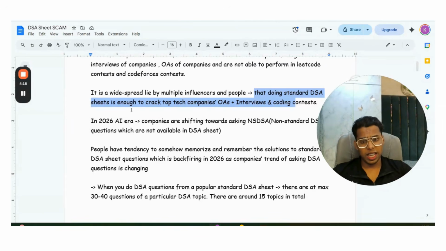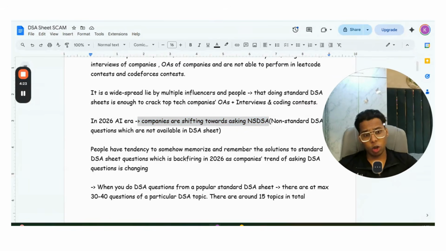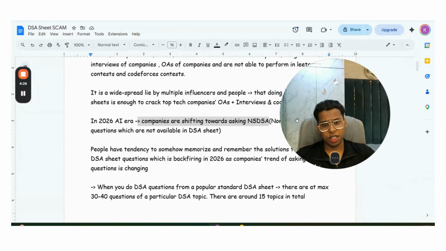And I am observing that companies are shifting towards asking NSDSA. Let's call NSDSA non-standard DSA questions, which are not available in the standard DSA sheets. Okay.